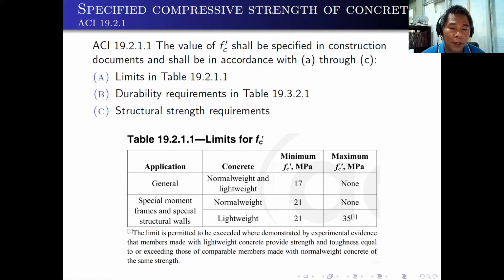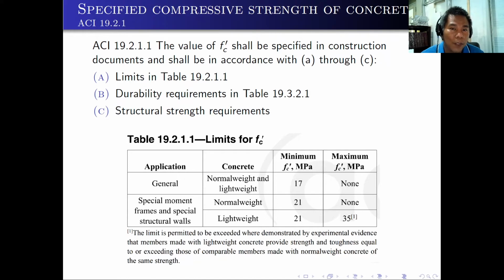In general application, your concrete can be normal weight and lightweight, and the minimum f'c is equal to 17 megapascal. Of course, there is no maximum value for the f'c here. But if you are using your concrete for special moment frames and special structural walls, that is, if you are constructing a structure within high seismic activity areas, then you need to use the minimum f'c of 21 megapascal, either for normal weight and lightweight.